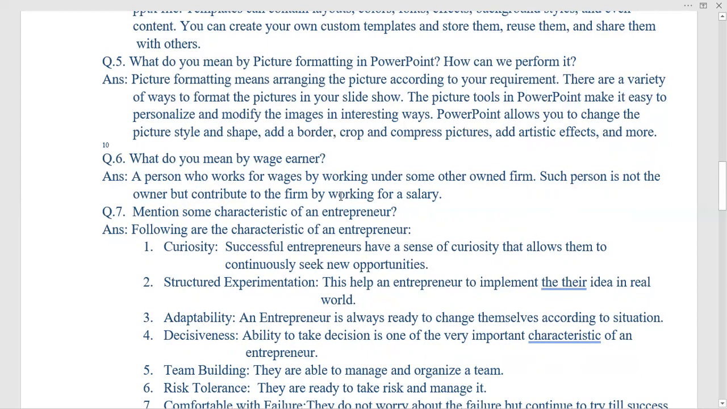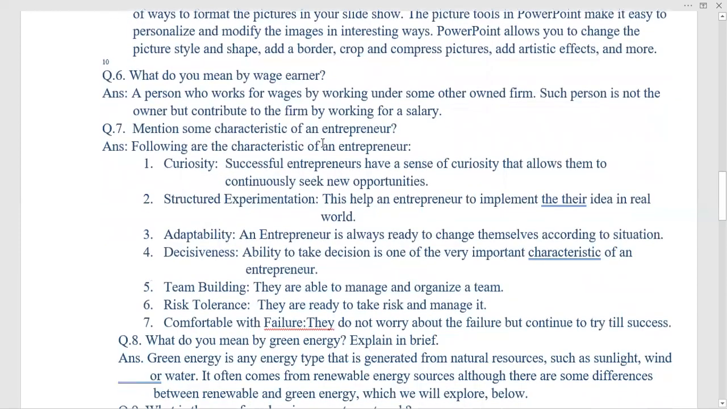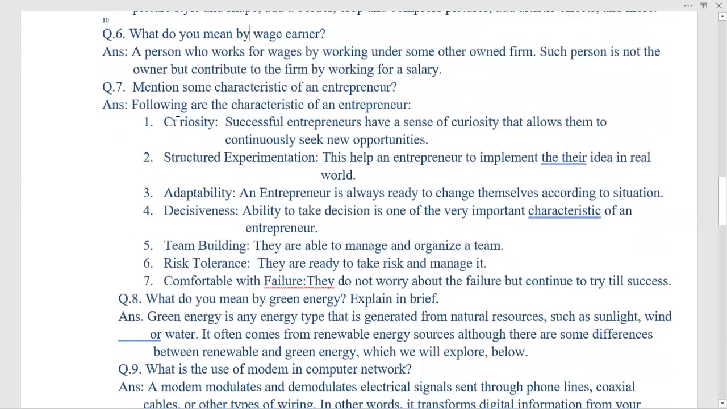So these were the things which I have given or added for class 9, and now it is written already here in class 10. So the questions are here.